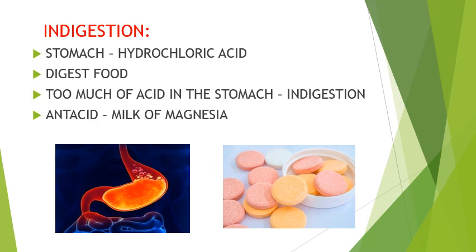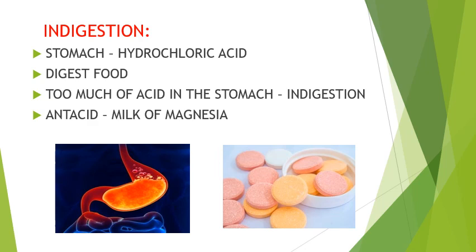Neutralization reaction in everyday life. We know that hydrochloric acid is present in the gastric juice, which is secreted in the stomach. This acid helps in digestion of food. But excess of hydrochloric acid causes a painful condition called acidity.